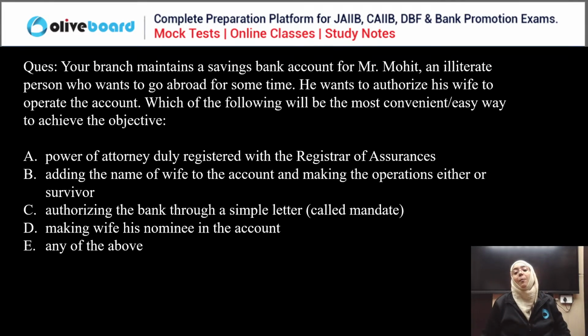Which of the following will be the most convenient or easy way to achieve the objective? Power of attorney duly registered with the registrar of assurance, adding the name of the wife to the account and making the operations either or survivor, authorizing the bank through a simple letter called mandate, making the wife as nominee, or any of the above. You have to choose the correct answer, everyone.